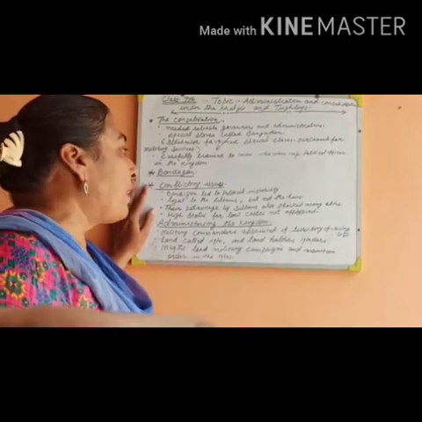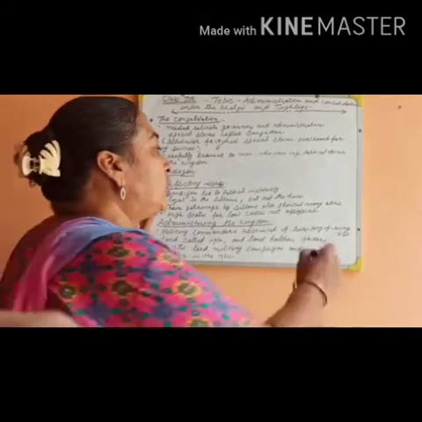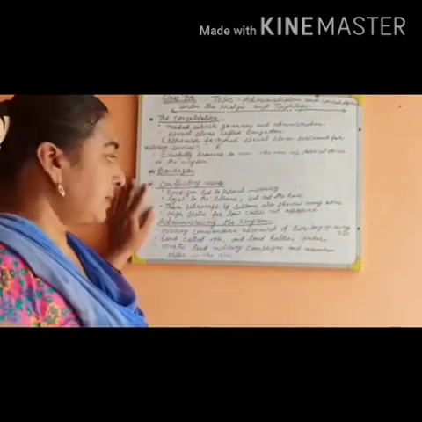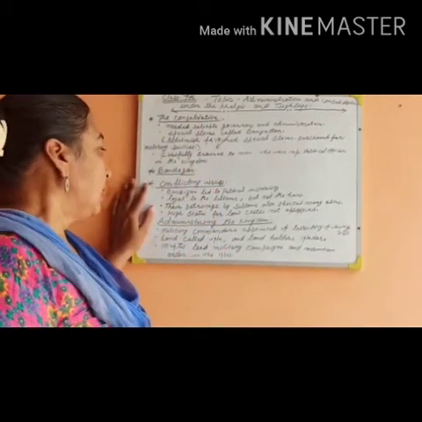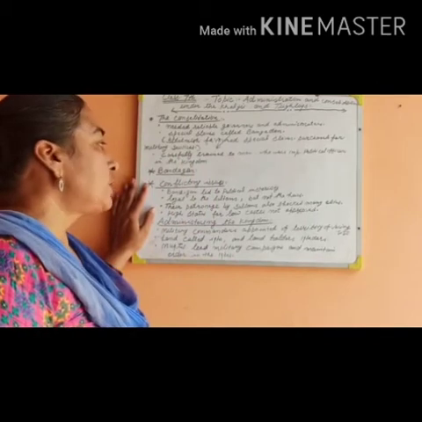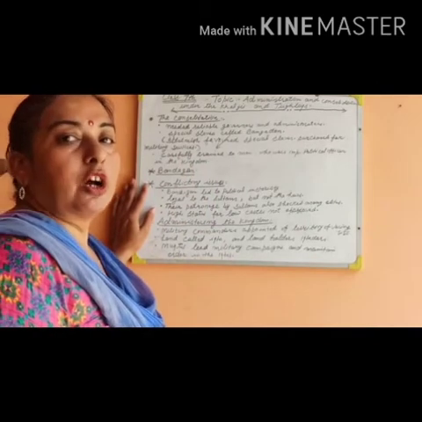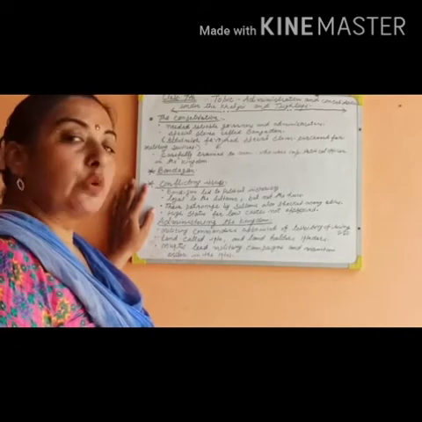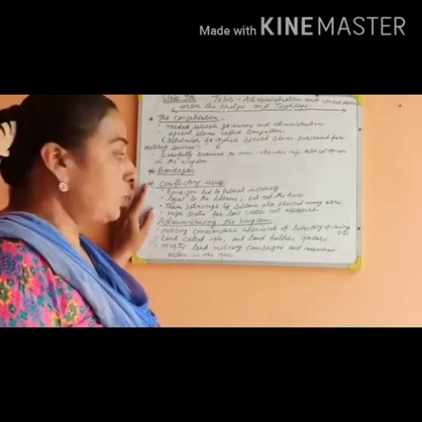Their patronage by the sultan also shocked many elites. High status for the lower caste was not approved. So students, these were the conflicting issues.